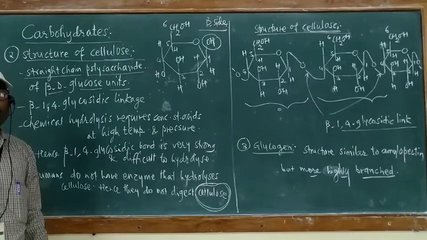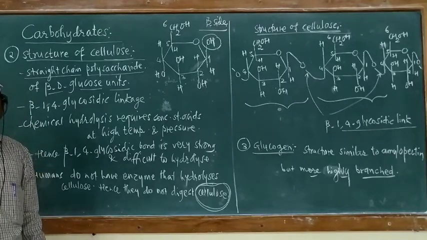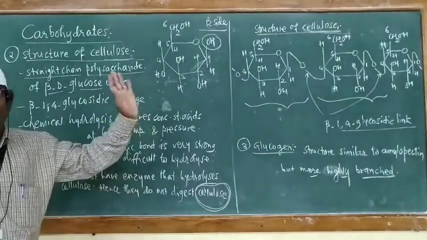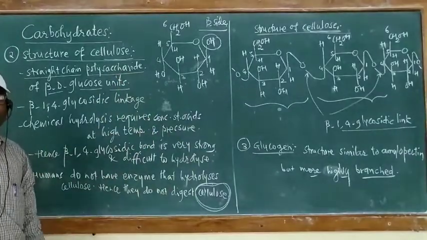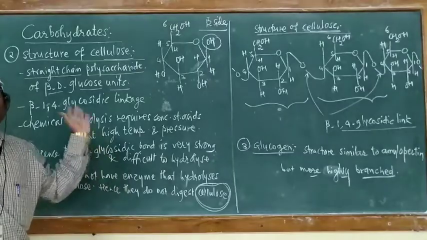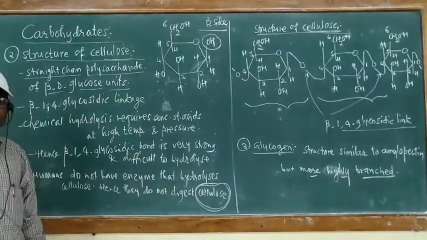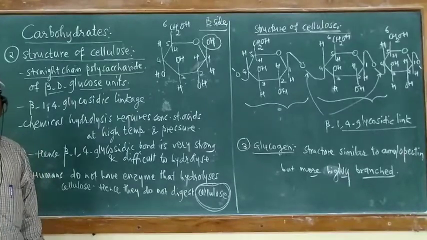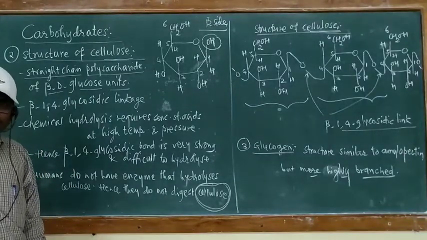It requires for hydrolysis strong concentrated acids as well as high temperature and high pressure. Hence, this beta glycosidic linkage is difficult to hydrolyze.